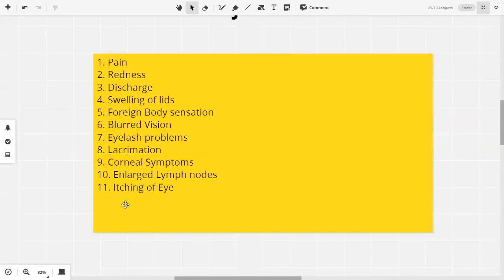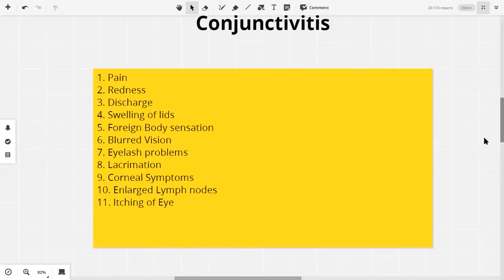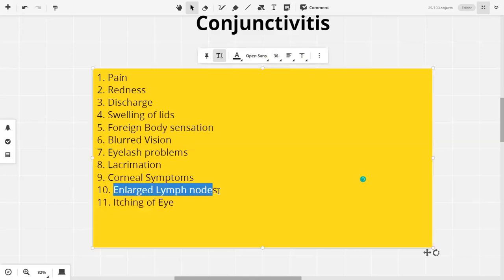Enlarged lymph nodes. Now, some viral conjunctivitis, they present with another systemic sign or symptom as well. For example, a classical example is pharyngeal conjunctival fever caused by adenovirus. In this disease, there is conjunctivitis, there is pharyngitis, and along with that pharyngitis, there can be enlarged lymph nodes in the neck as well.